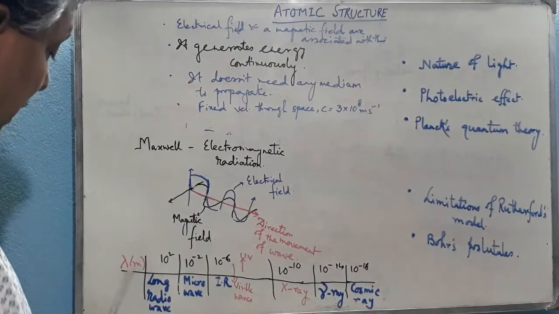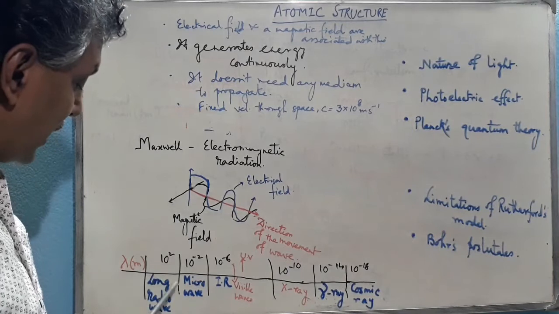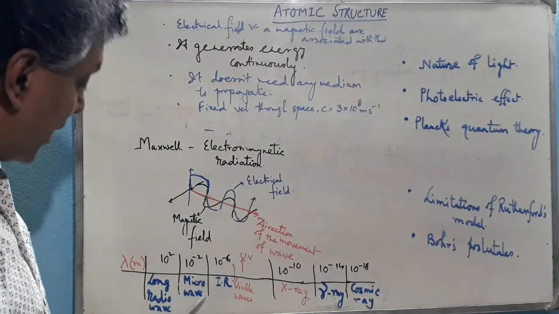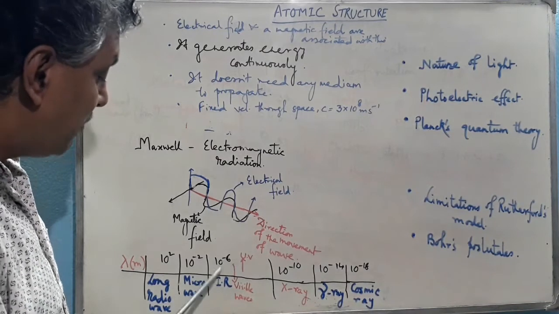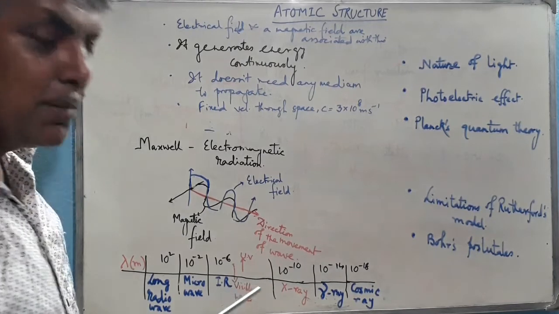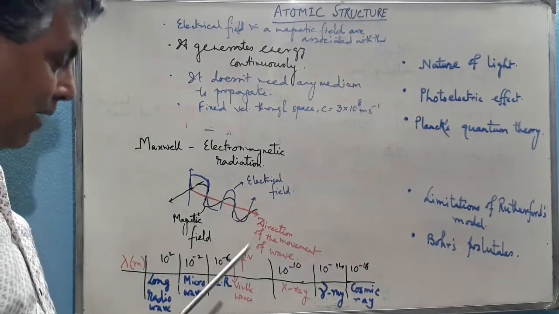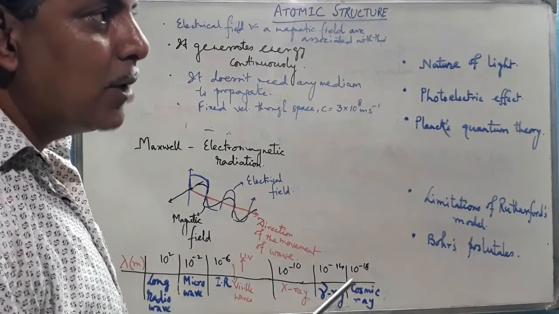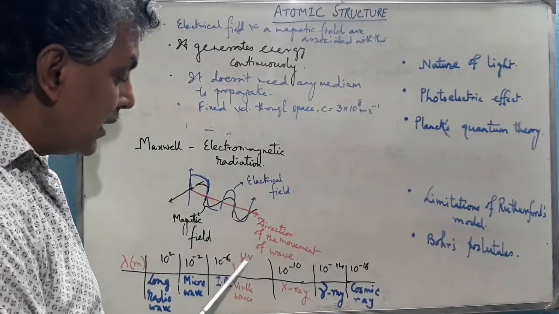Now if we draw the lambda in meter, then 10 square meter is the wavelength of the long radio wave. 10 to the power minus 2 meter is the wavelength of the microwave. 10 to the power minus 6 meter is the range of the wavelength of the IR, infrared. And just after this visible wave comes, in the range of 4 into 10 to the minus 7 to 8 into 10 to the minus 7. 8 into 10 to the minus 7 is the wavelength of the red, and 4 into 10 to the minus 7 approximately is the wavelength of the violet. Just after this it comes ultraviolet.